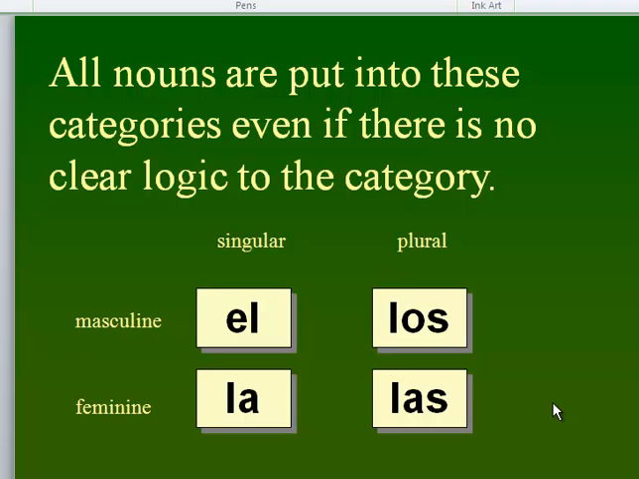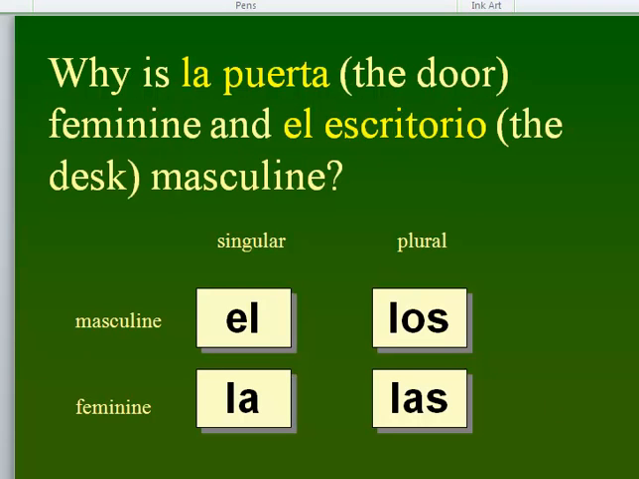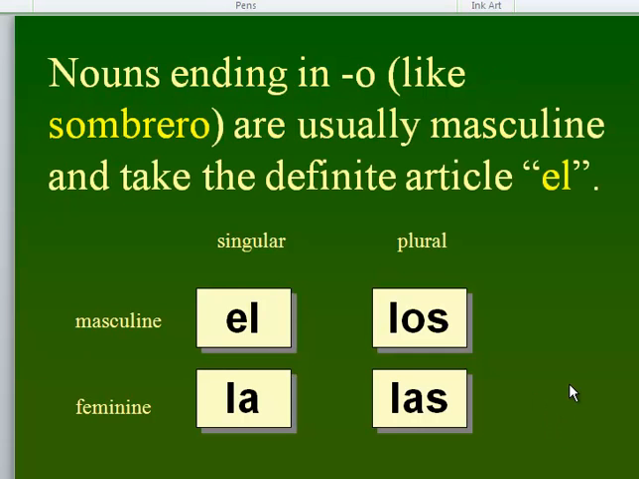Nouns are put into these categories even if there's no logical reason. So, for example, why is the word la puerta, which means the door, feminine, and el escritorio, the desk, masculine? There's no rhyme or reason. There's no femininity to a door or masculinity to a desk. It just is the way that they began. It's just the way that they're set. So there's no masculinity or femininity with any particular nouns. Of course, for girl and boy there is, and for man and woman, and things like that. But for the most part, there's no reason that la puerta is feminine, and so on.